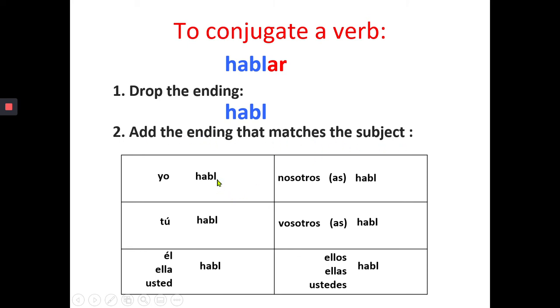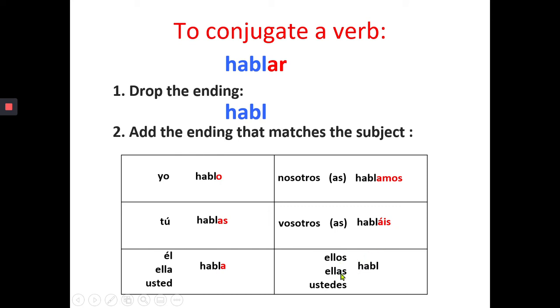What is the ending that matches yo? Yo hablo. What is the ending that matches tú? Tú hablas. Now, the ending that matches él, ella, usted is habla. The ending for nosotros, nosotras is hablamos, amos. And the ending for vosotros y vosotras, habláis.